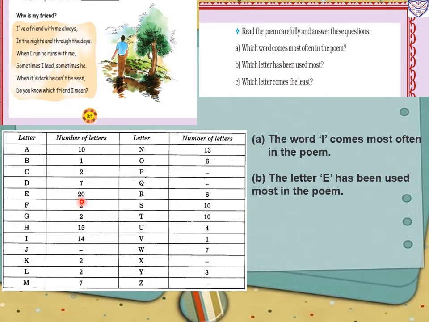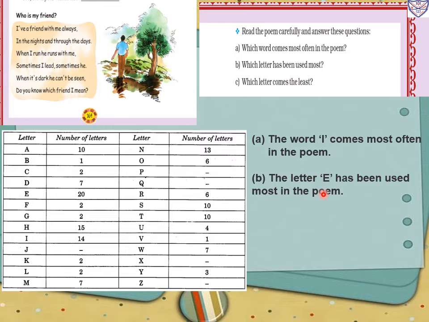See here, in first, in friend E 1, then here 2, 3, 4, then in second line there E, then 5, then 6, 7, 8, 9, 10, 11, 12, 13, then 14, 15, 16, 17, 18, then 19, 20. So how many times? 20 times letter E is repeated. So the letter E has been used most in the poem.